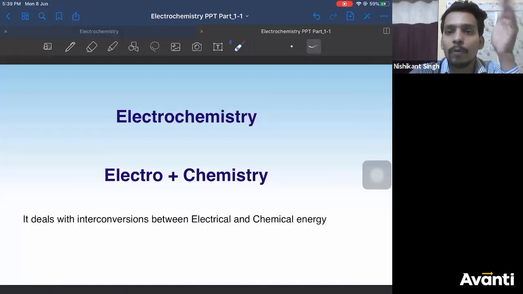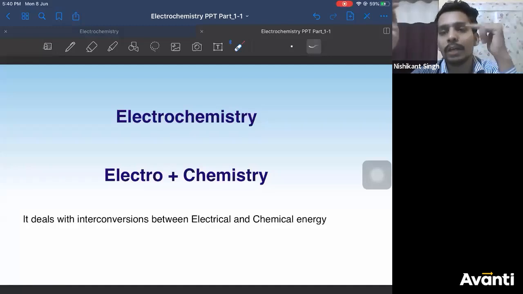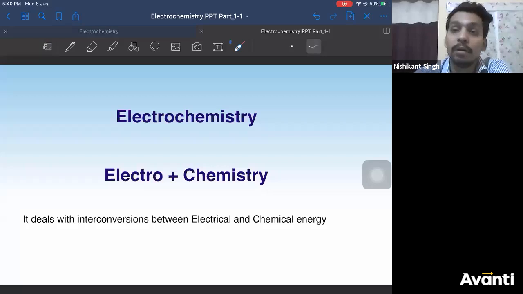So if you convert your electrical energy to chemical energy or chemical energy to electrical energy, right? This conversion we study under the branch of electrochemistry. Now, what devices are used to do these conversions? They are most of the times divided into 2 categories, electrochemical and electrolytic. We'll come to that.